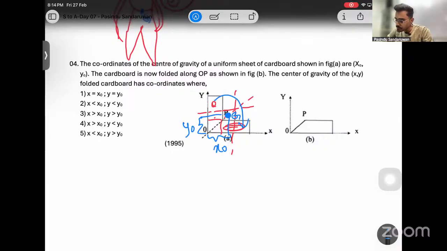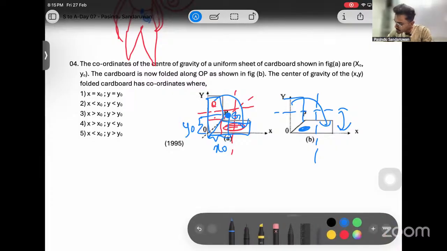Then compared to this line, mass is coming towards this left side, no? More mass is coming towards the left side, isn't it? More mass is spreading towards the left hand side. This mass is coming to this position, no? Then when this mass comes to here, according to this line, it comes downwards. According to this line, right?